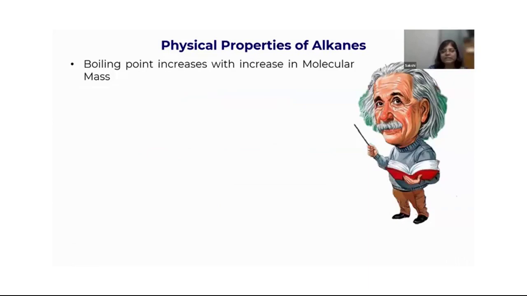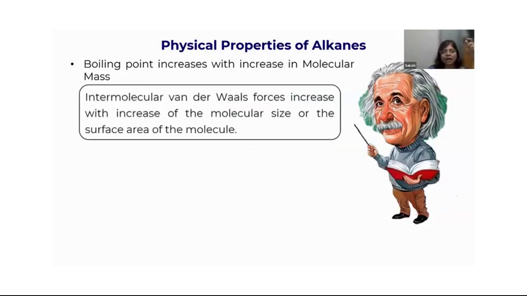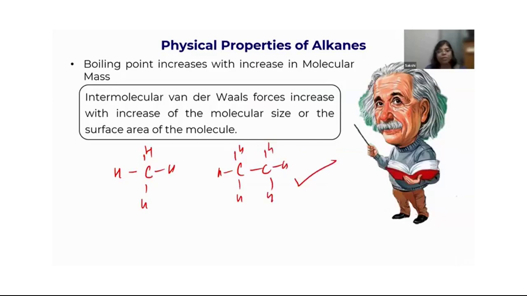If you increase the number of carbon atoms, if you increase the mass, obviously the boiling point would increase because it depends on the mass, also the surface area. So suppose I consider CH4 and if I consider C2H6, ethane. C2H6 has a larger surface area, right? So this will have more boiling point.